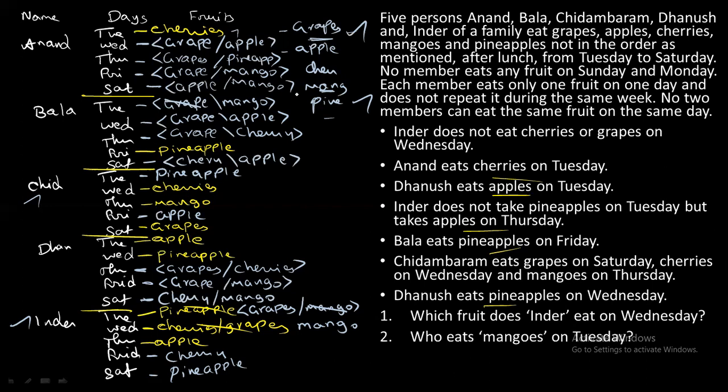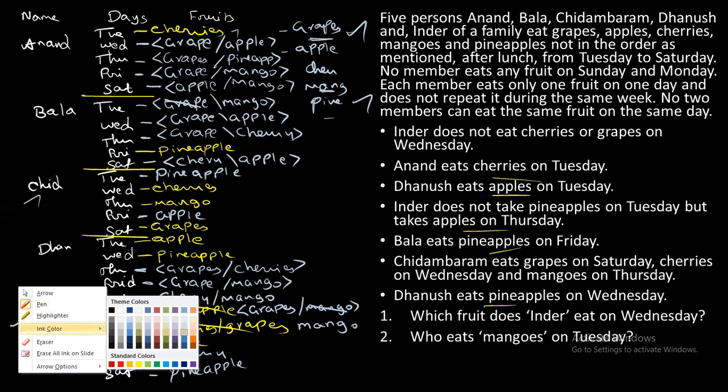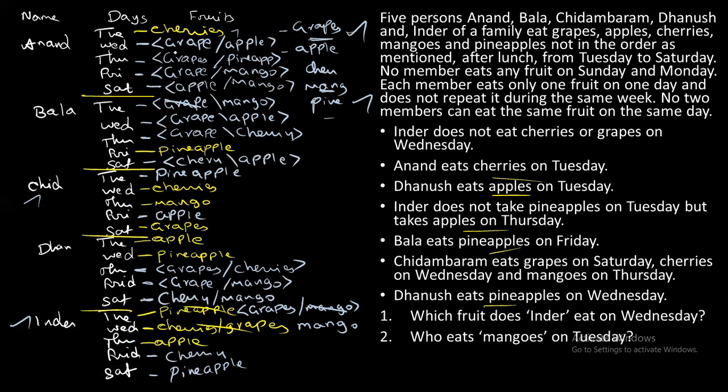Okay, now what this trial and error says is, you have to cancel one thing. You have to fix one thing. So I will change the ink color. I will change it to green. Okay, now I fix apple for Anand on Wednesday. So I strike the grape.